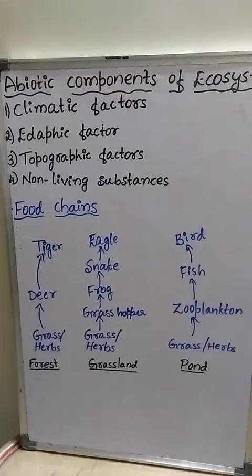But decomposers are not at all included in the food chain. Decomposers are not at all included in the food chain because decomposers operate at all the levels of the food chain.